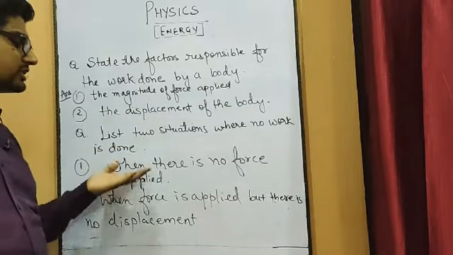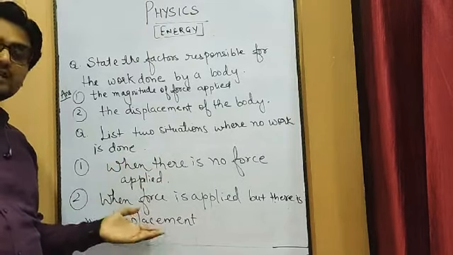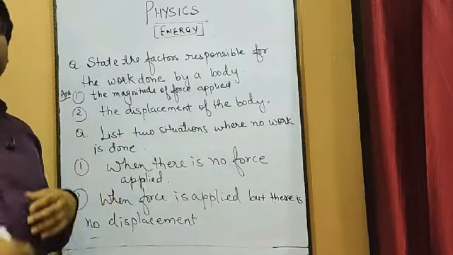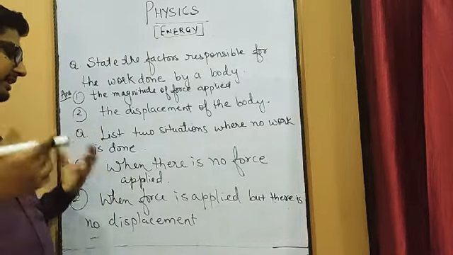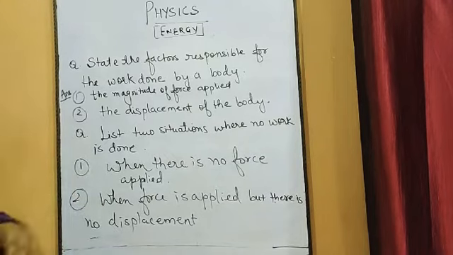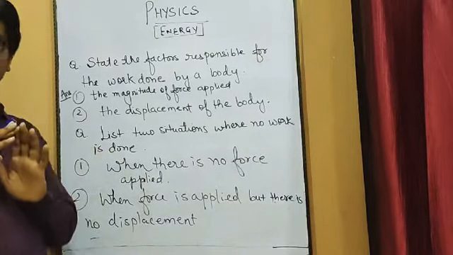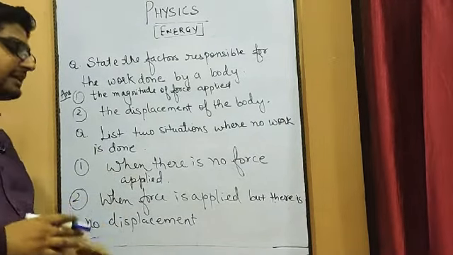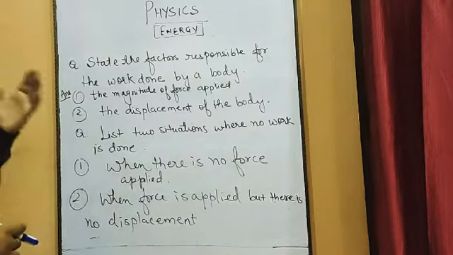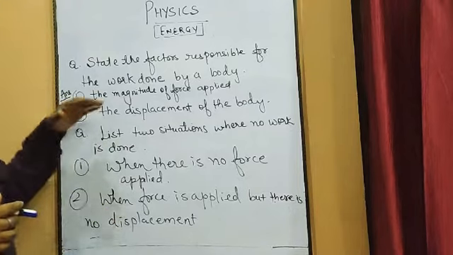So if any of the conditions is not satisfied, you can say that work done is 0. There are many other different conditions under which you can say that work done will be 0, because maybe there is no force or maybe there is no displacement or 0 displacement. So this is about some questions which I wanted to discuss about the factors.